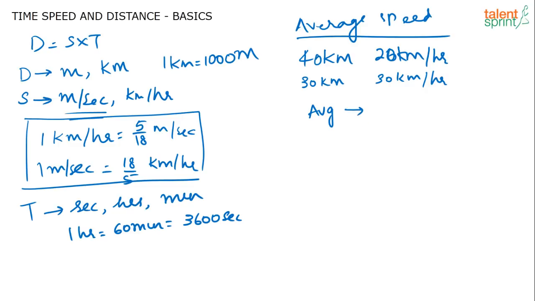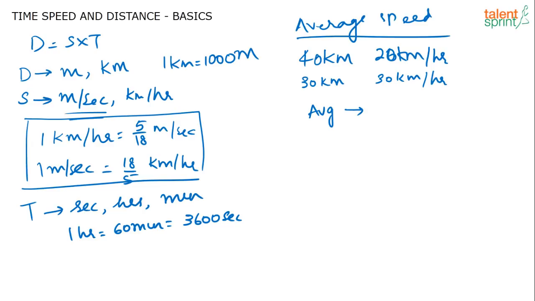Now the question is, what is the average speed of the person? Can you guys tell me? If a person is traveling the first 40 kilometers at a speed of 20 kilometers per hour and the next 30 kilometers at a speed of 30 kilometers per hour, what is his average speed? Can any of you give me the answer? What would be the answer for the question? Okay, somebody says 12. Nilab says 12. Somebody says, give me the formula.